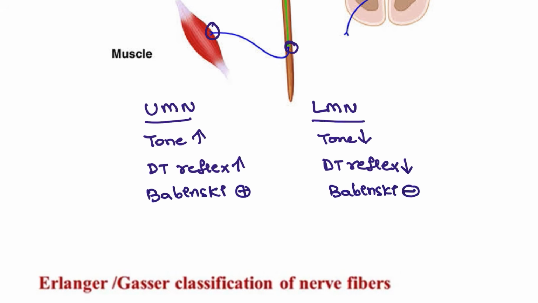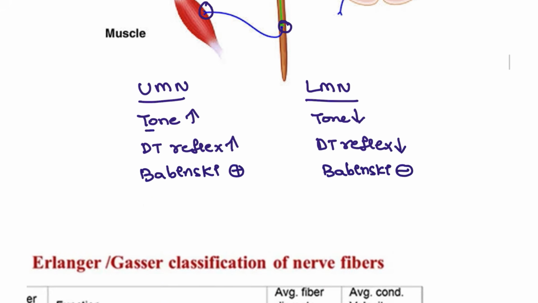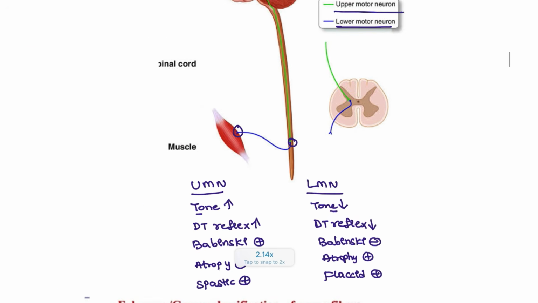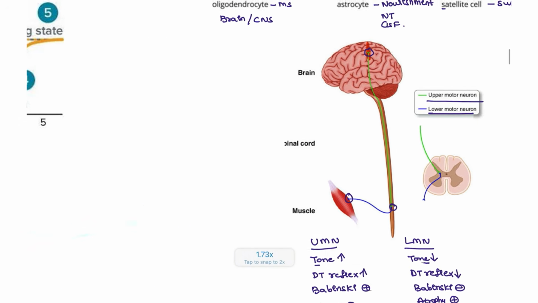What is happening in the upper motor neuron? Only the tone is increasing, increasing, increasing, so there is no chance of rest at all. So atrophy will not be seen in this patient. Whereas here, tone is decreased and there is no movement at all, so obviously the patient will have atrophy. Okay, this is the major difference. What is the example here, guys? Spastic paralysis, and here flaccid paralysis, with complete loss of tone. These are some of the upper motor neuron and lower motor neuron lesions.